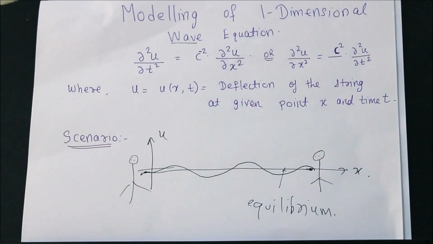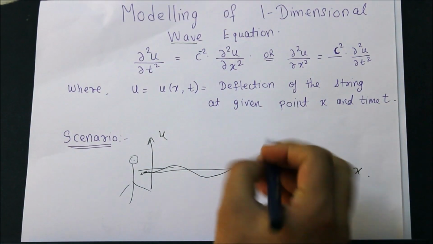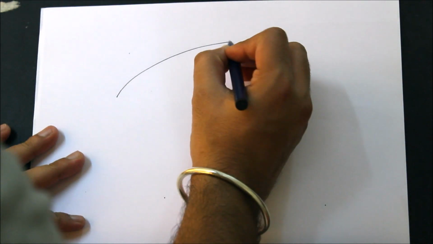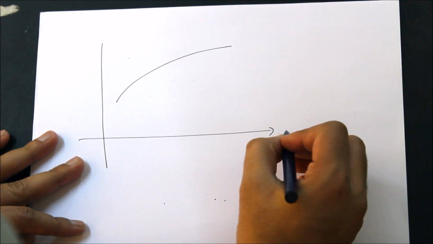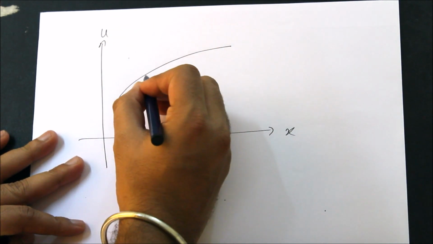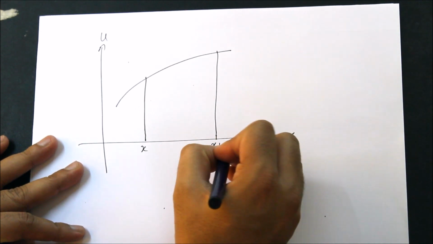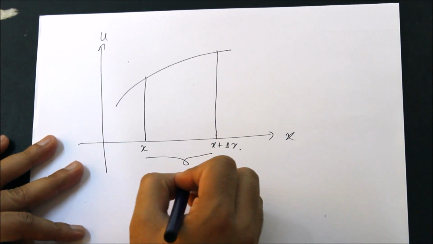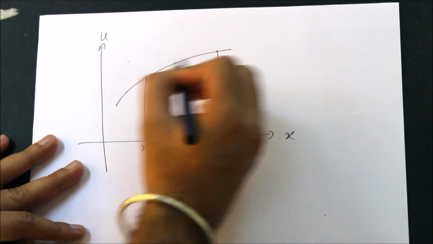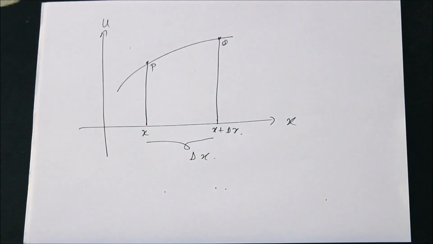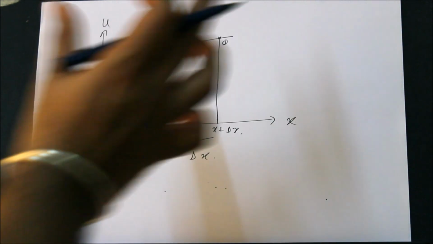So this was the string which we had. Now you take only a small part of the string. So let me zoom in so that the picture will be clear. If I take only a small part of the string, something like this. If this is my x-axis, this was my u-axis. If this is at the distance x, this is at the distance x plus delta x. So this much distance is delta x. This is point P, this is point Q. Okay, so this is the part of that string.